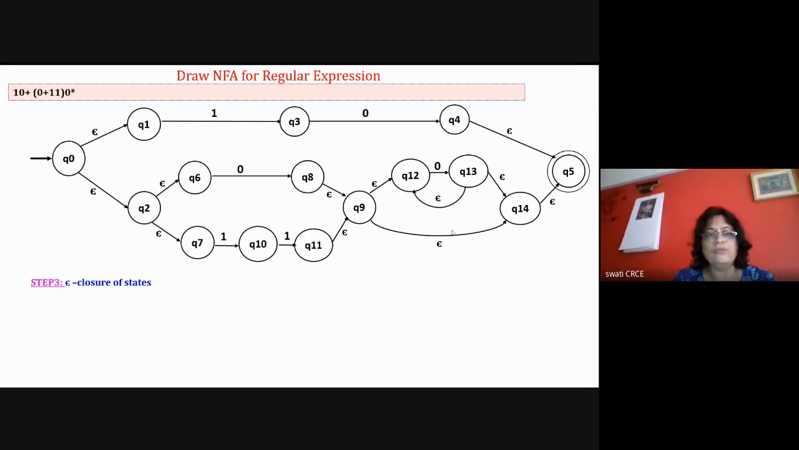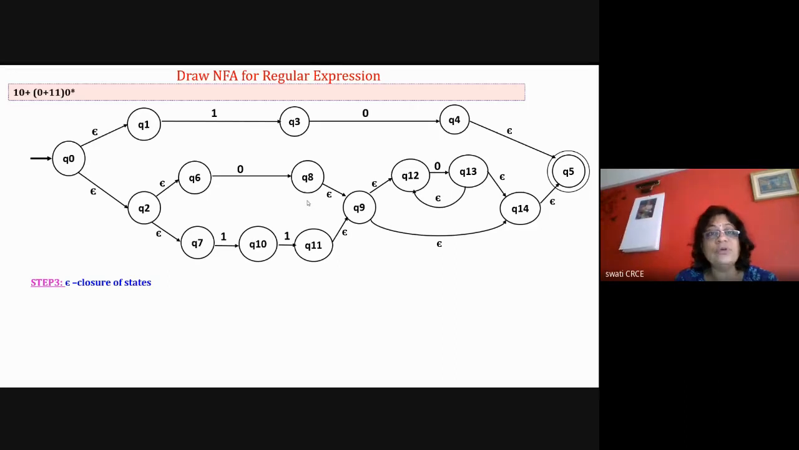All of you know how to draw this diagram. Okay. We will just see this diagram again. From Q0, it may follow this path 10, and it will go to the final state. Or it will go to Q2. Then it may follow either 0 or 1, and then 0 for 0 times, or 0 for 1 time, or 0 for any number of times, reaching the final state. So this is the diagram.